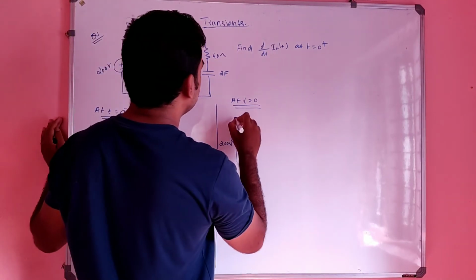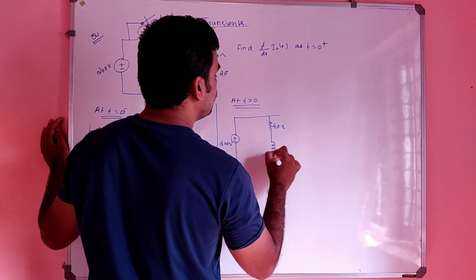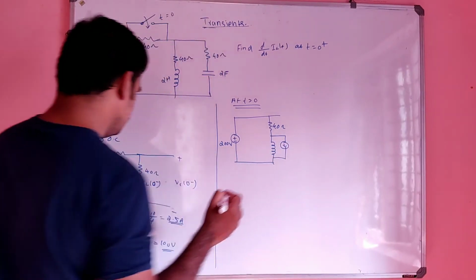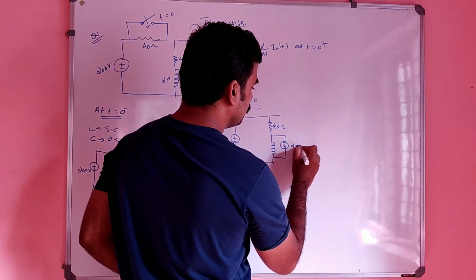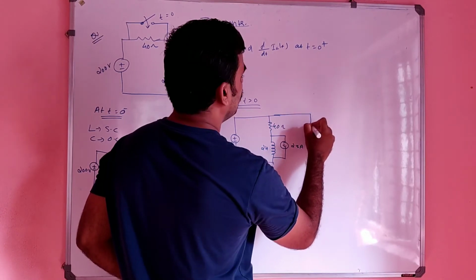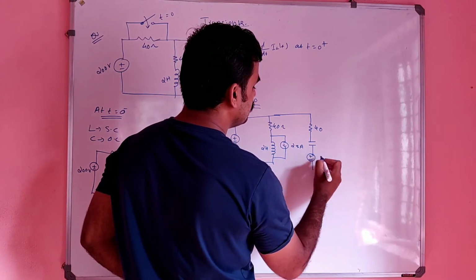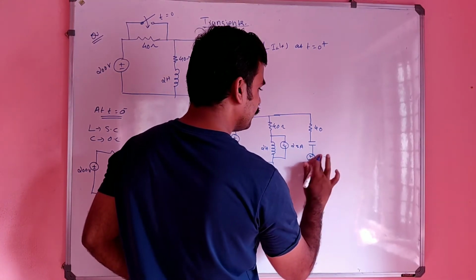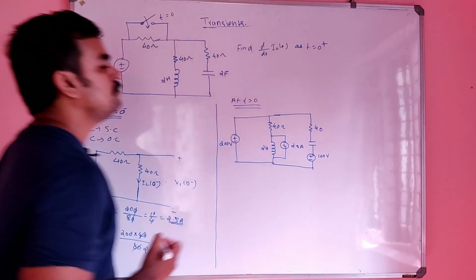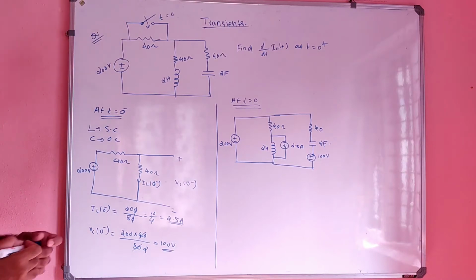200 volt, listen, and there will be the 40 ohm. There will be an inductor in parallel with the current source. The current is 2.5 ampere, and the inductor value is 2 Henry. And again in this path there will be 40, and a capacitor in series with the voltage, which is 100 volt. So this will be the exact figure at t greater than 0 condition.